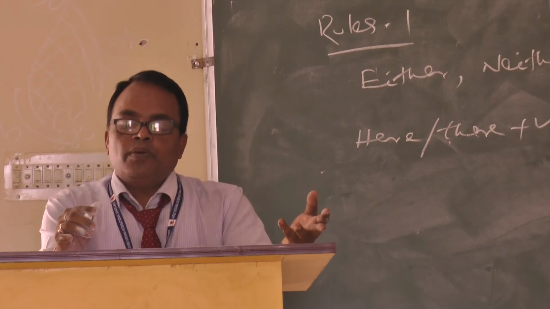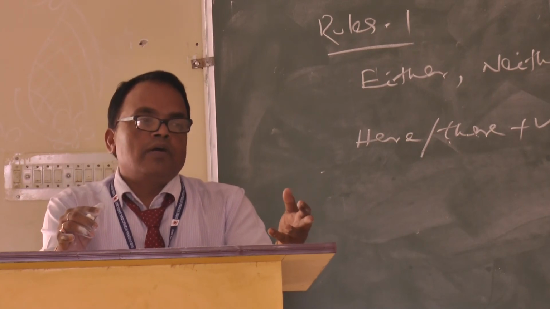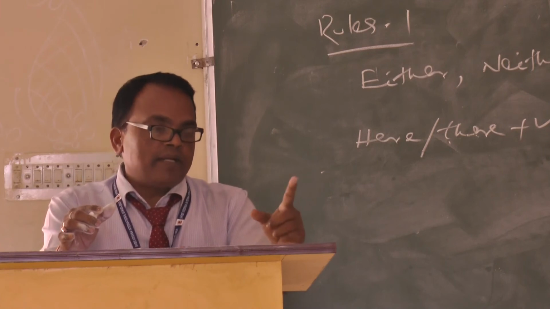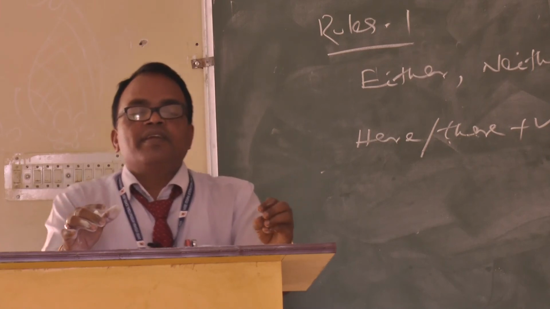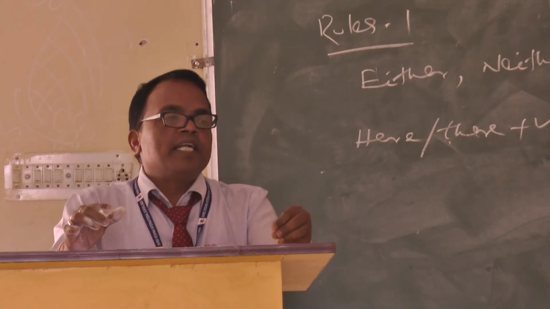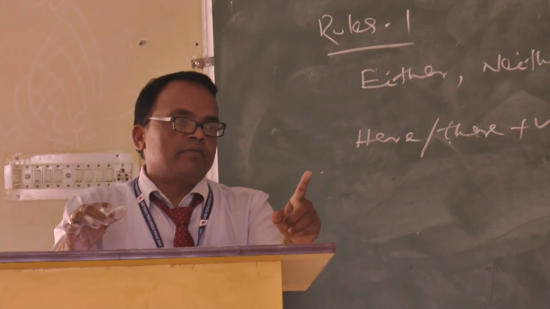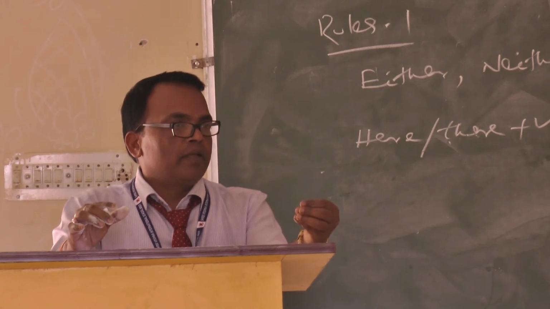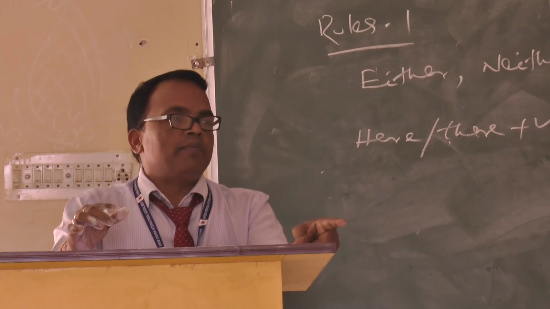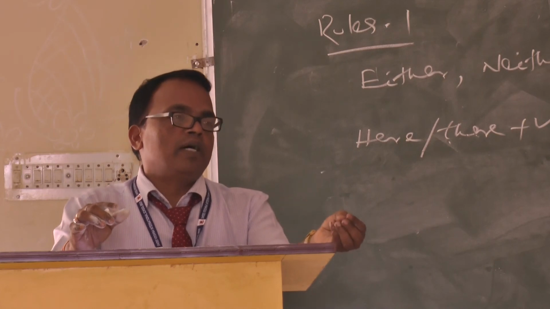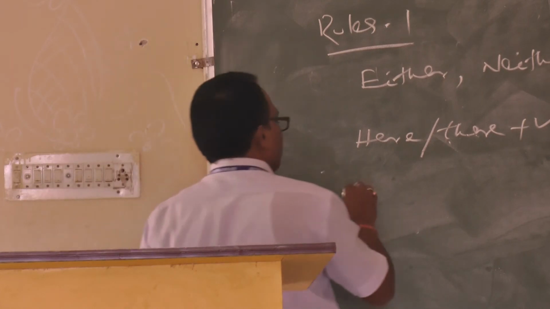A collective noun generally takes a plural verb. But listen, some nouns that look plural take a singular verb. Some nouns that look singular take a plural verb. For example, mathematics.